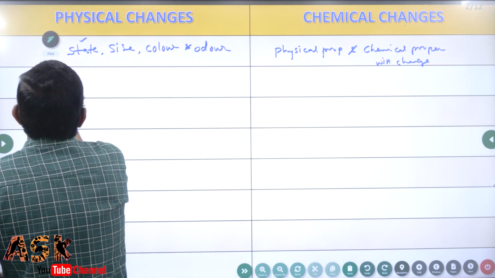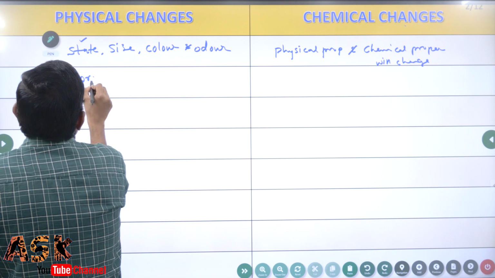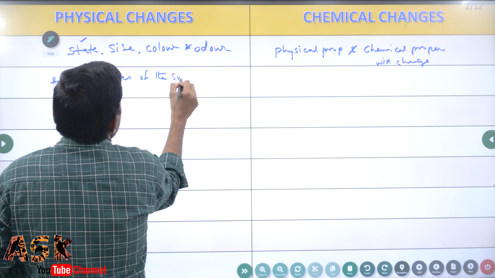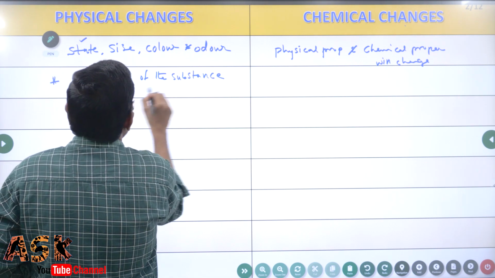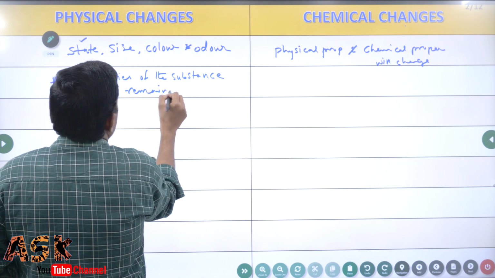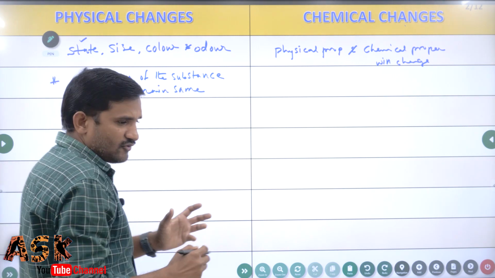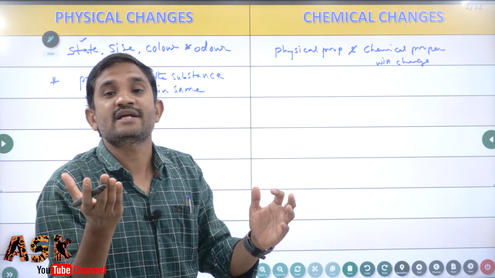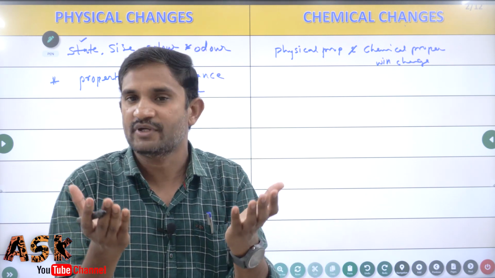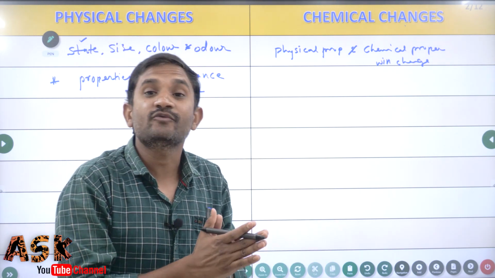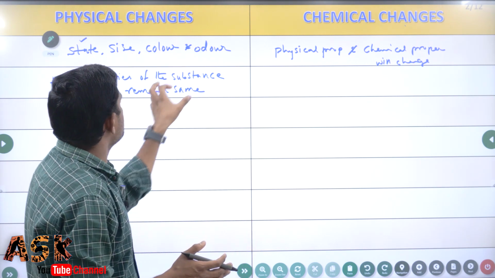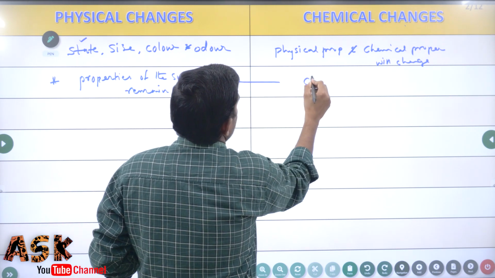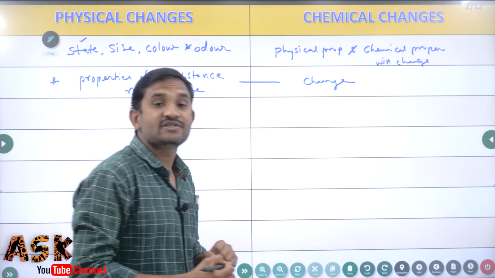Okay, and here, the properties of the substance remain the same. When a substance turns from solid to liquid, the solid substance's properties and the liquid substance's properties both remain the same. That means the properties of the substances remain the same. Here, in chemical changes, the properties of the substances will be changed.